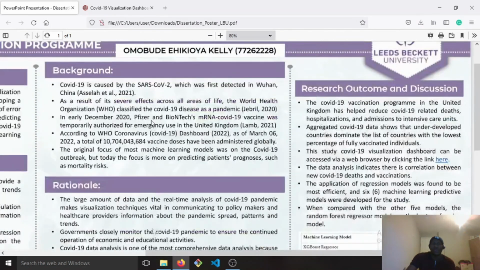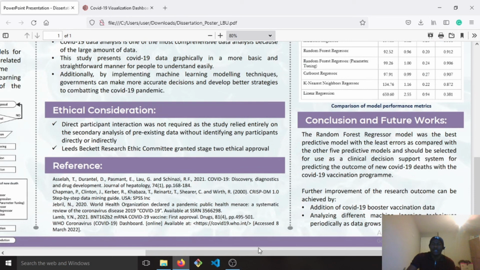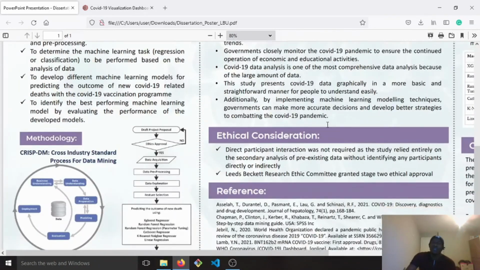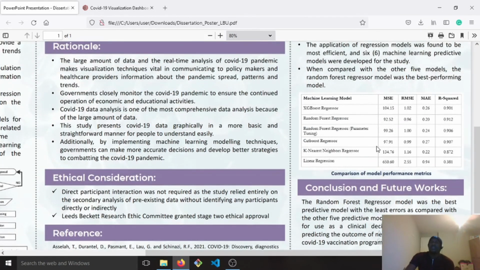Then, a quick one on the data preparation process as the methodology. This study took in four data sets: the COVID-19 data set, the vaccination data set, the population data set, and the aggregated vaccination data set. There was cleaning of the data and a data merging process, because each data set had a unique country and ISO code, so each was merged to form a clean data set that was used for the machine learning modeling process. And this is a table.